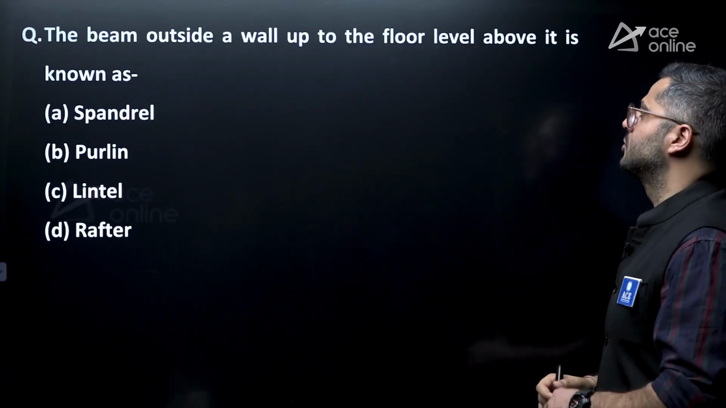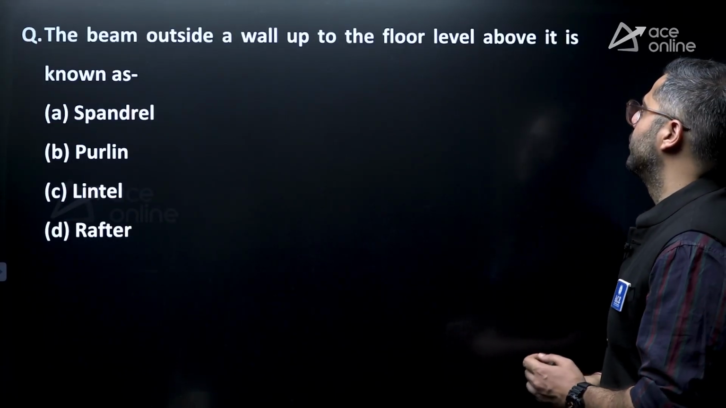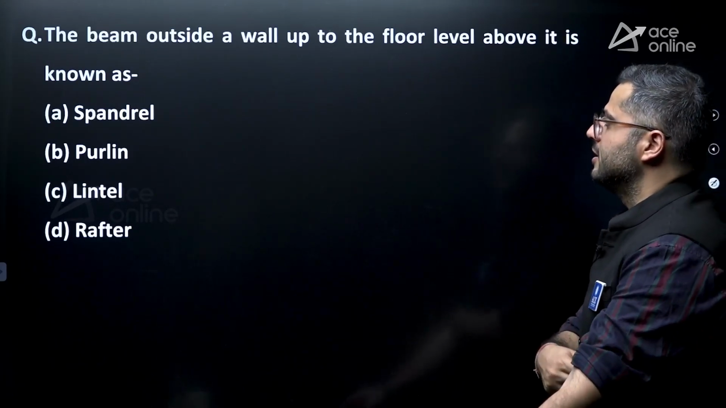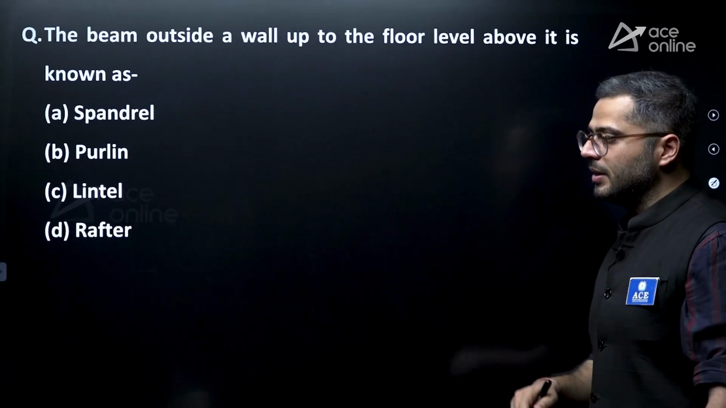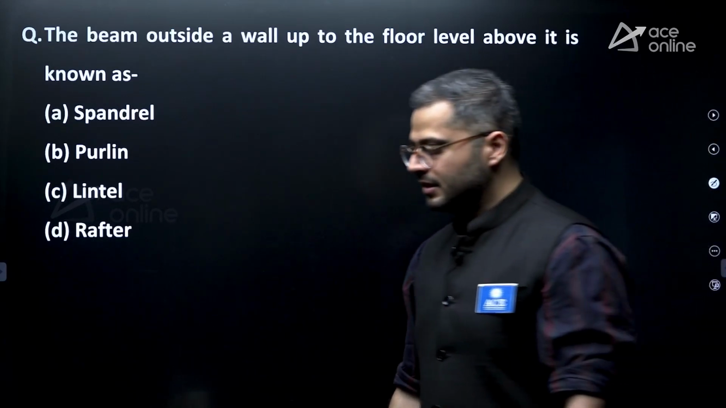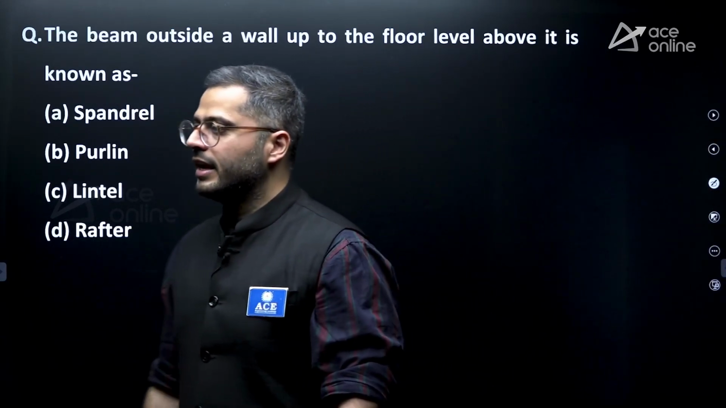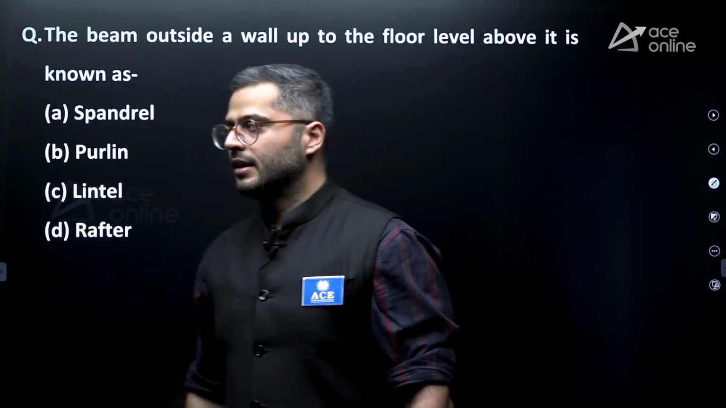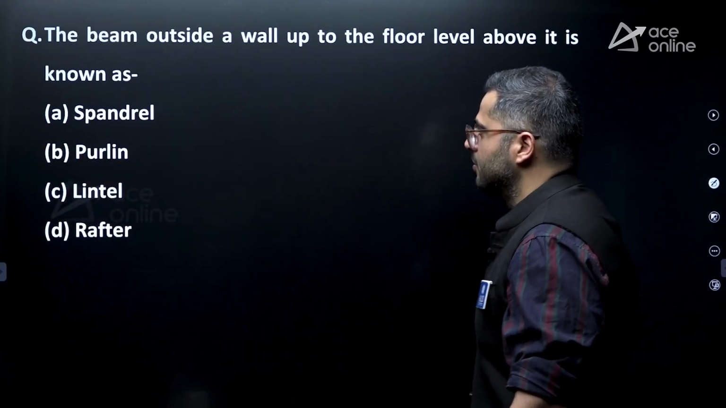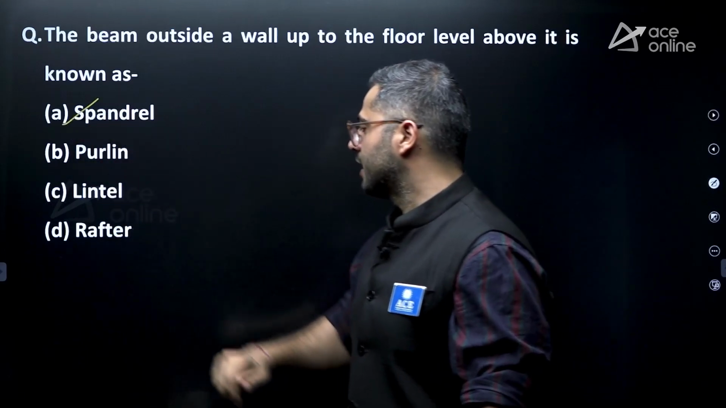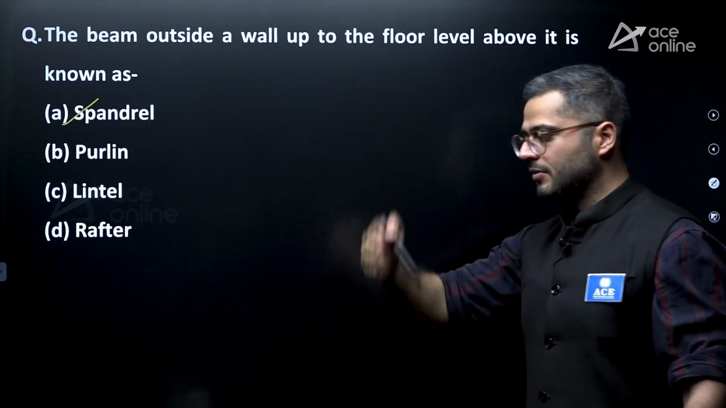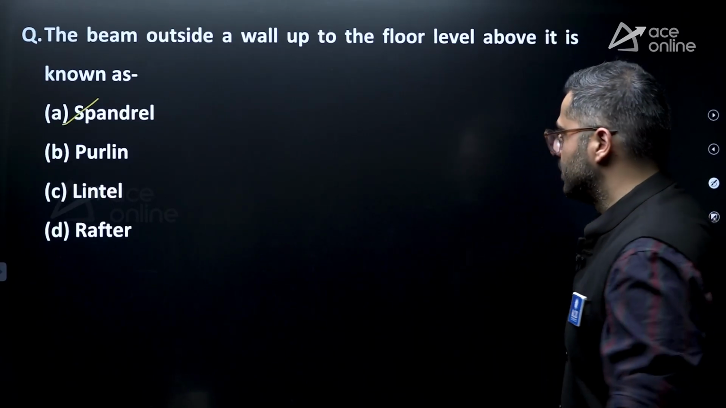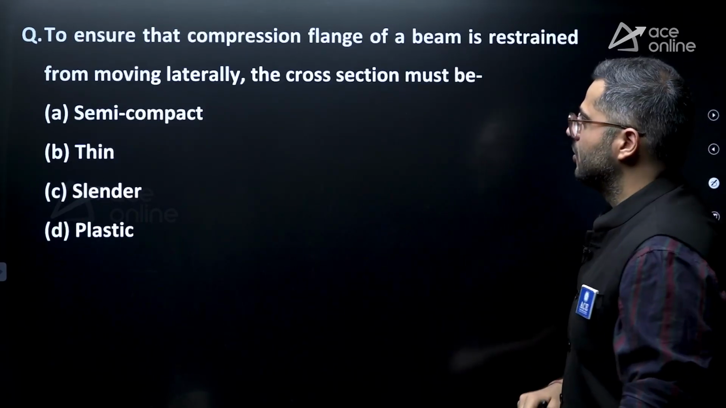The beam outside a wall up to the floor level above it is known as. Okay, so they are talking about exterior beams. Exterior beams are the beams generally provided along the boundary wall, generally taking the boundary load or the floor load which is coming outside of the boundary, right? So that is known as a spandrel beam. Exterior beams which is taking the wall load, exterior wall load, or the floor or the balcony which is coming outwards. They'll be taking that load.